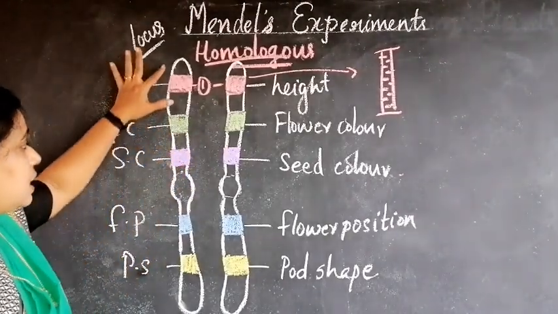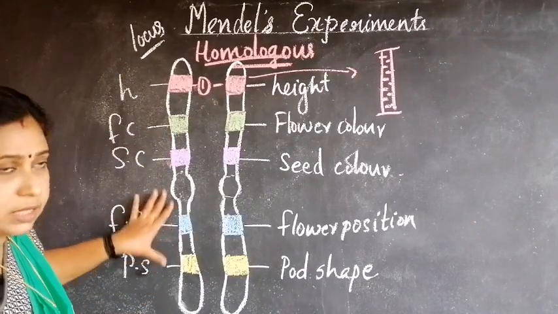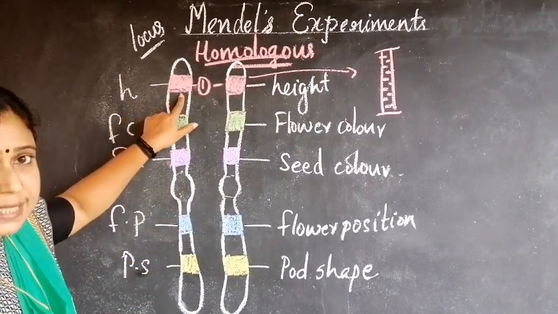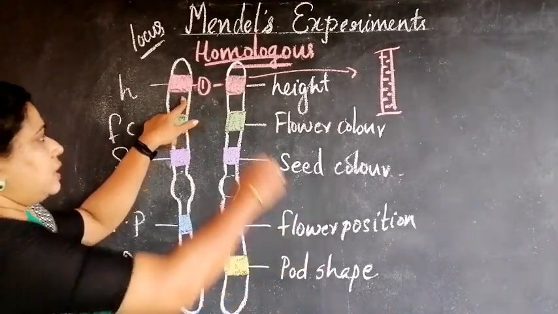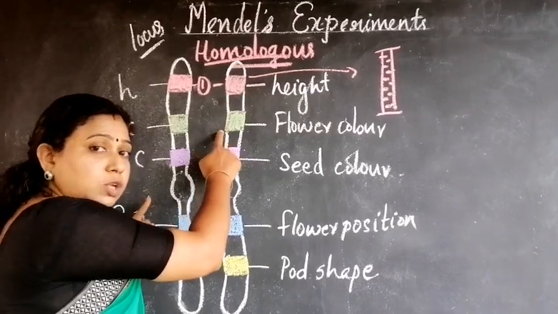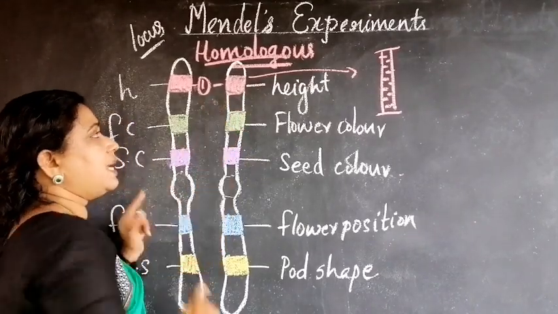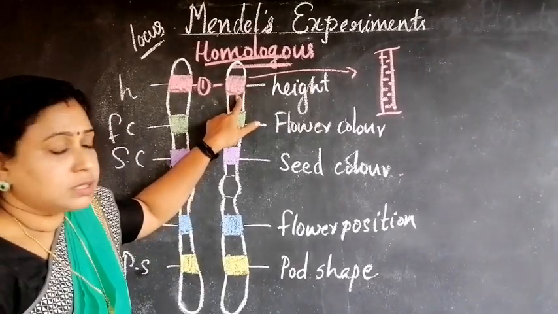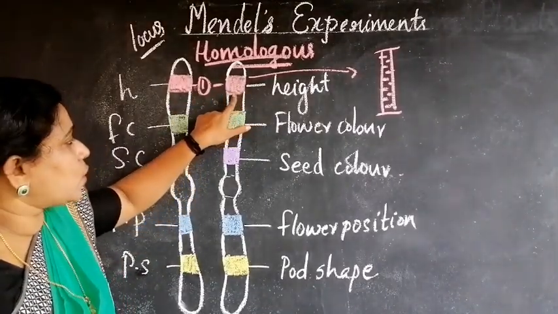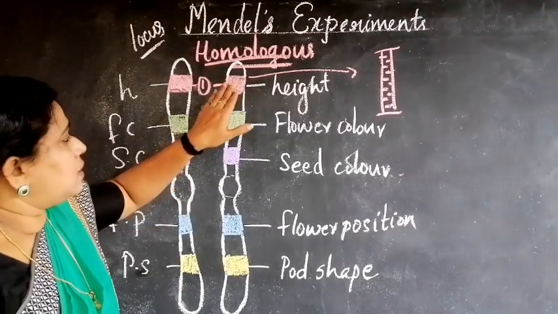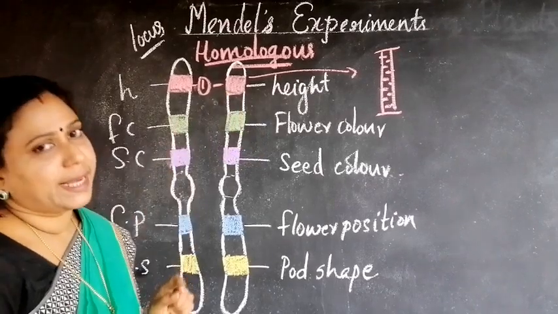In this chromosome so many genes are there, and the first gene is responsible for expressing height. Then the homologous chromosome of this pair also contains, at that particular position, the gene responsible for the same character, height.